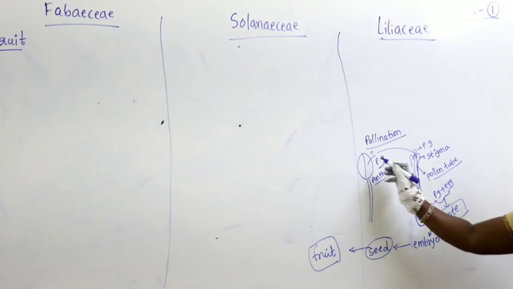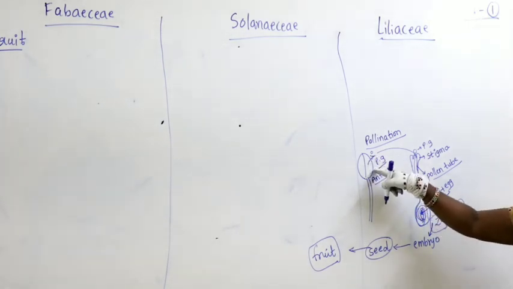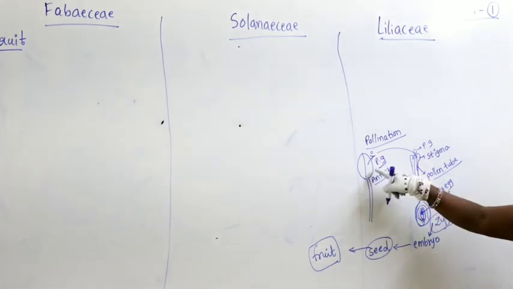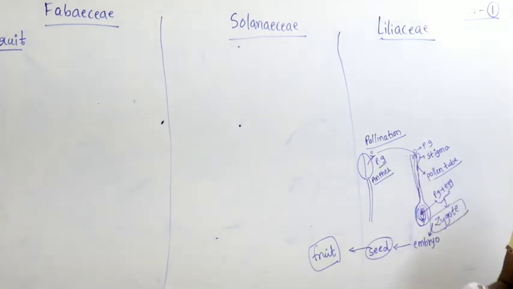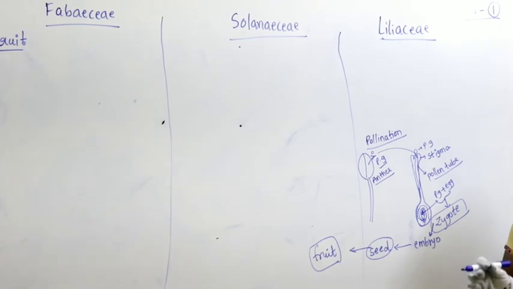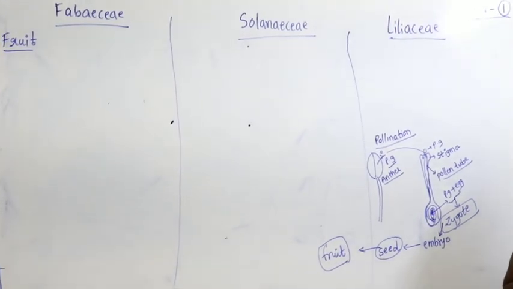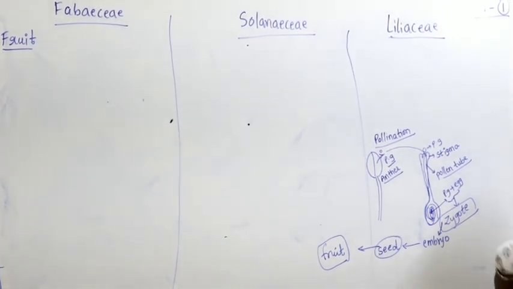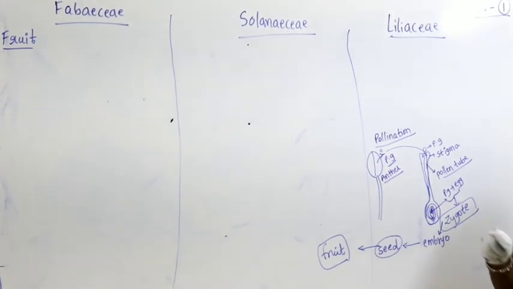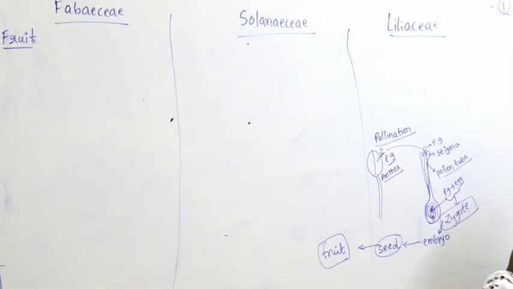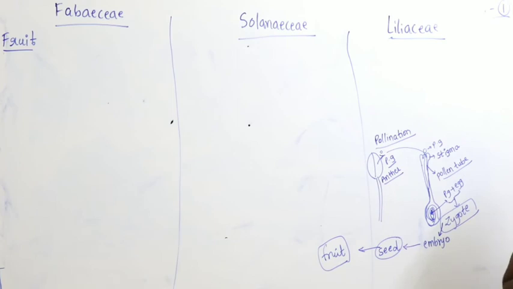Generally what happens? The pollen grain is released out here from the anther, and through air or through water or through insects, entomophilous cross pollination we studied in the last class. What is that? Insect pollination. Insect pollination means insects generally visit from one flower to another flower, maybe for the sake of nectar. Unknowingly the legs carry the pollen grain, and when it is sucking the nectar within the flower, the pollen grains fall on the surface of the flower.